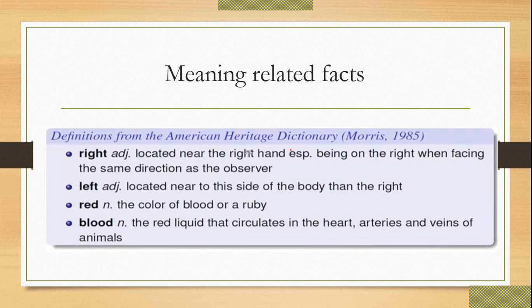Red is the color of blood or a ruby, if you consider it as a noun. So whenever you see red, it may be the color of blood or it can be a ruby. And when you say that blood is the red liquid, you can see that this word is also appearing here.